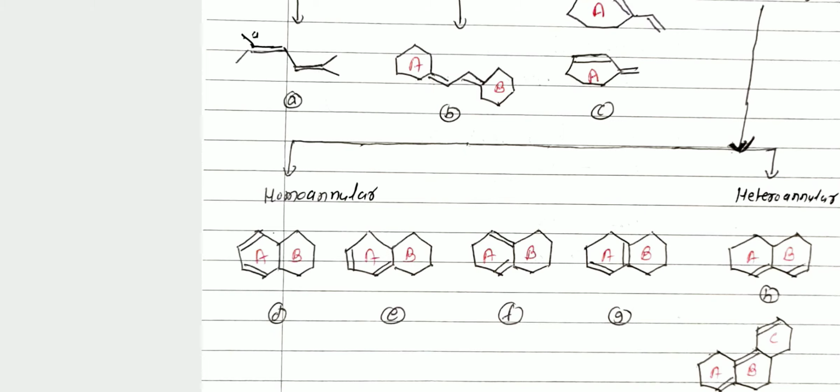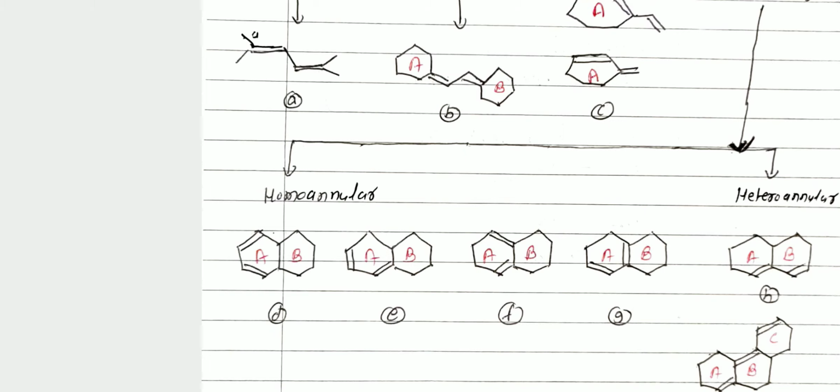And here ring A contains two double bonds. Therefore, the double bonds are present in the same ring, so it is called a homoannular diene. Homo means same, one ring. If a ring contains two double bonds in one ring, then it is called a homoannular diene. Here you see structure number G. This structure number G is also an example of homoannular diene, meaning two double bonds are present in ring A.